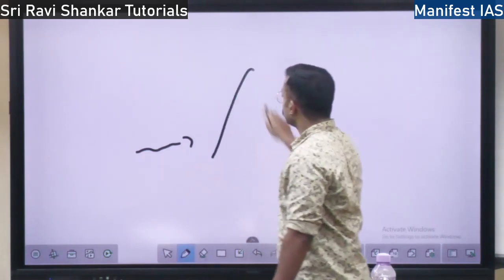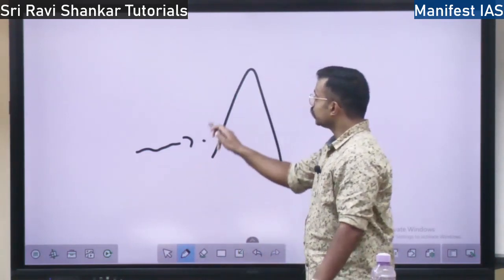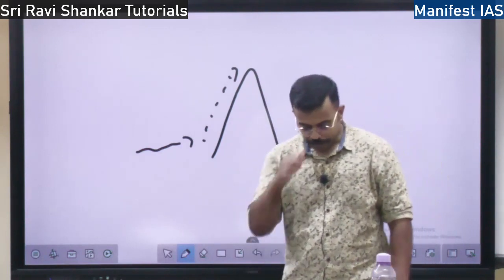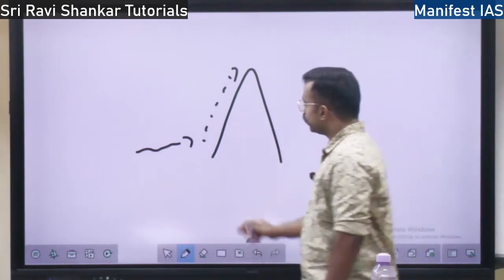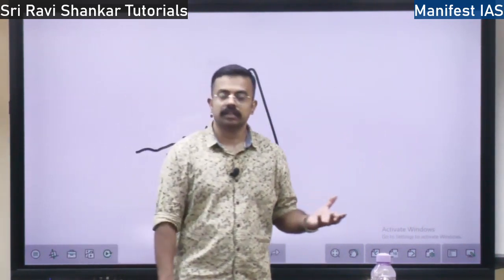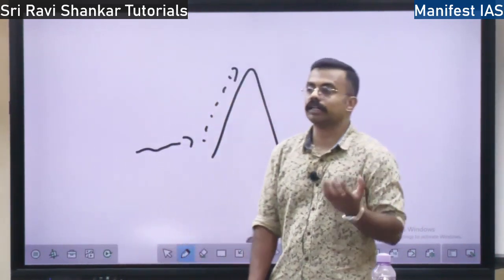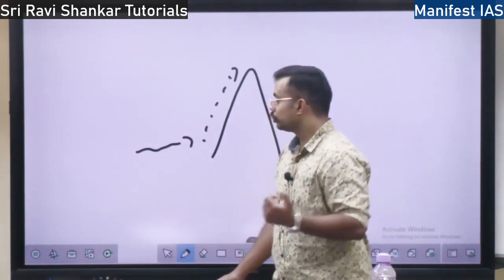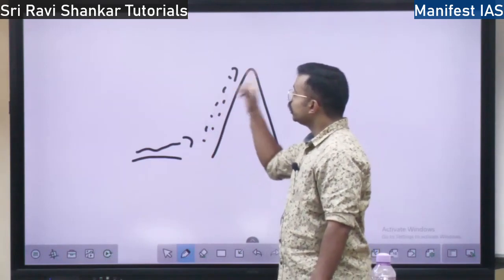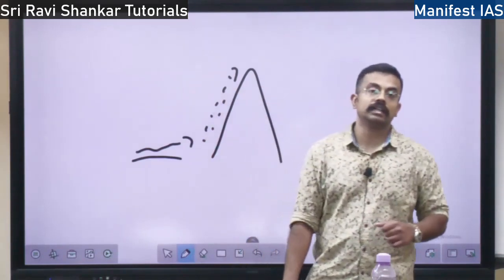Suddenly it finds the Western Ghats. When it finds the Western Ghats, it has to go upper. When it is moving over the ocean, the wind will have a lot of moisture. What is moisture? It is the water content in the air. So over the oceans, it will have a lot of moisture, and when it moves up the mountain, right?